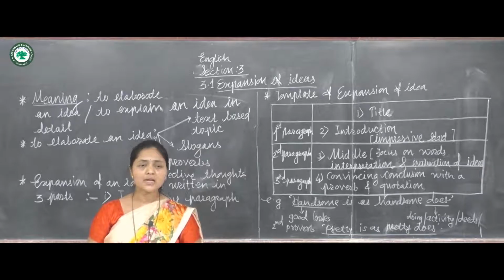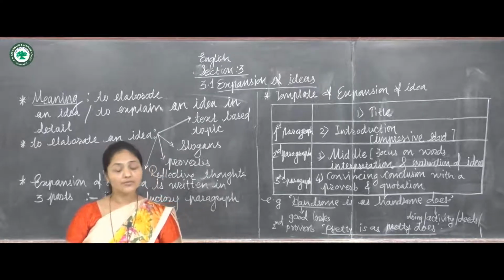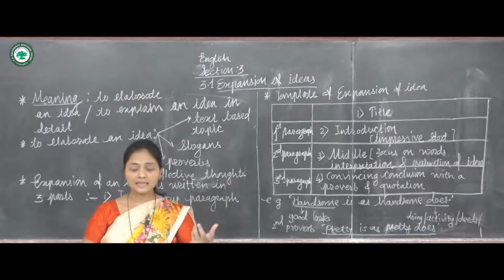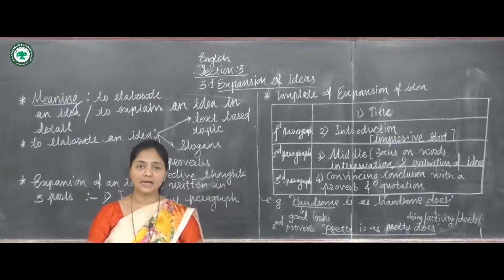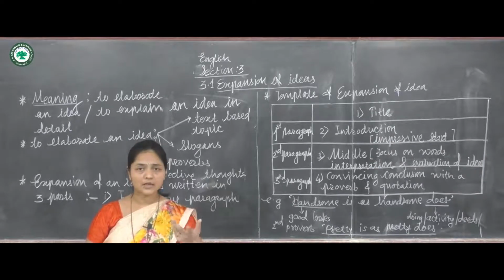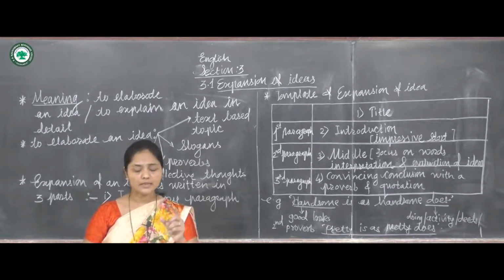These are some conjunctions, and next to it, conjunctive phrases. For example, not only but also, hardly when, no sooner than, no sooner did. These are examples of conjunctive phrases, which can be used. Each paragraph or point should support the central idea. So you must remember that proportion of space should be kept in mind. Proportion of space means what? It means that more important ideas are given more importance in your writing. At the same time, less important ideas you must give less importance in your writing.